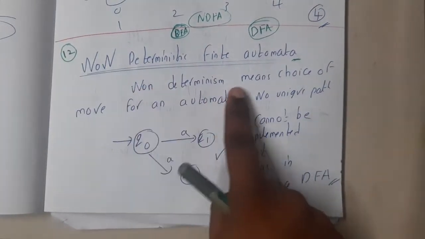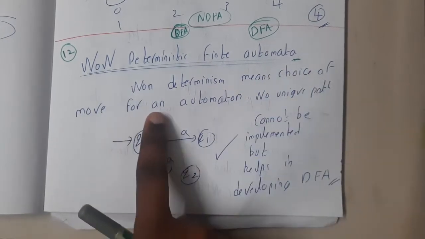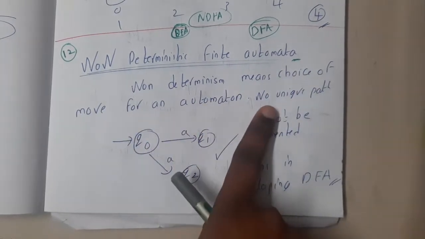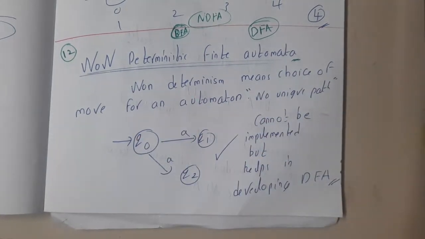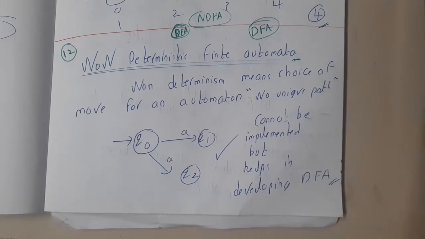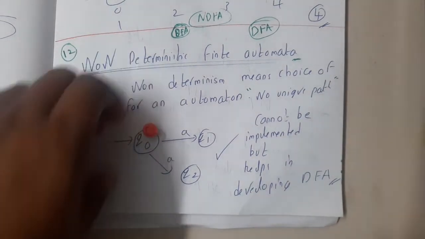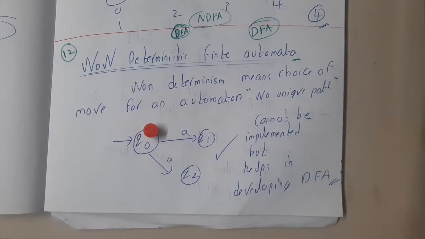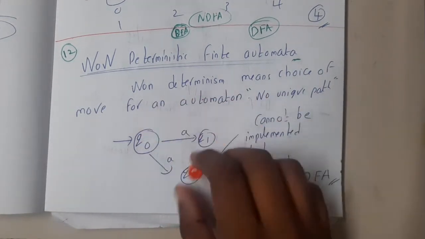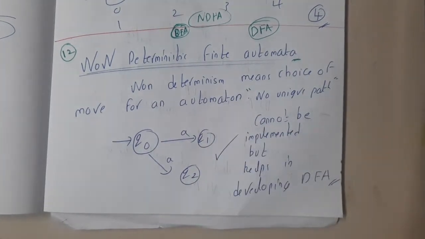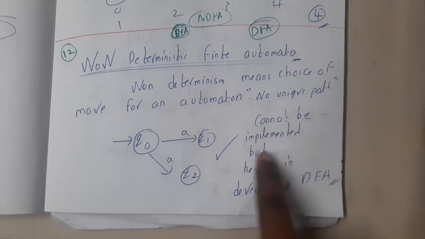Non-determinism means a choice of moving for an automaton, with no unique path. Sometimes I might use node instead of state. Assume that we are at a node Q. Now if the input is A, where should we go? There is an option to Q1 or Q2. That is the confusion, and this confusion is introduced by non-deterministic finite automata. This is what we call non-determinism.